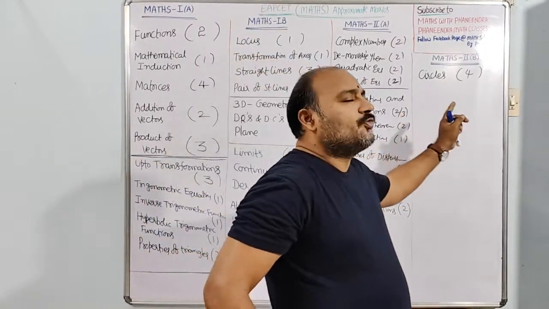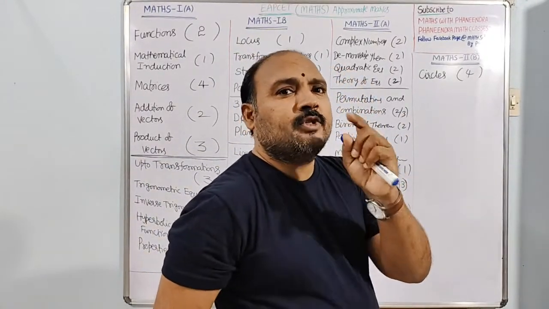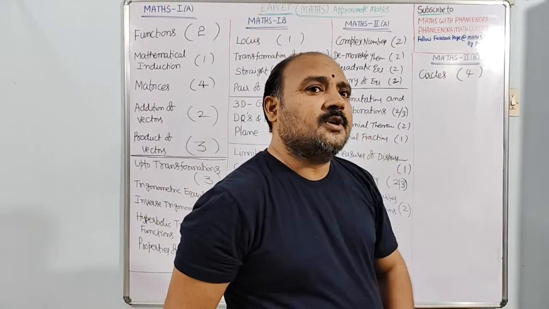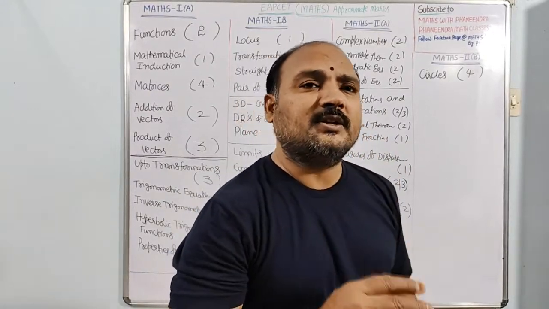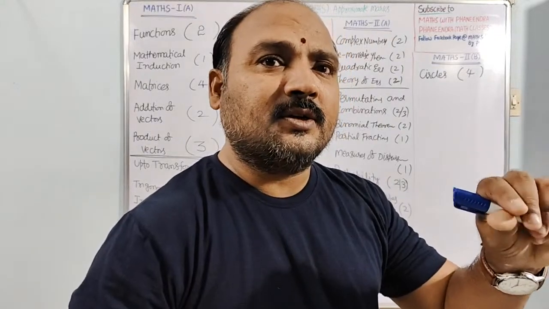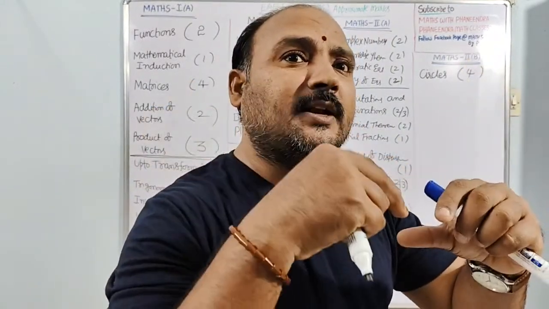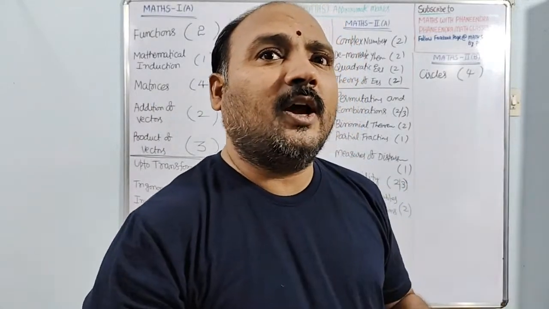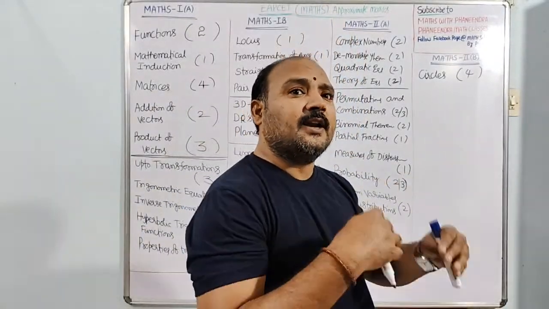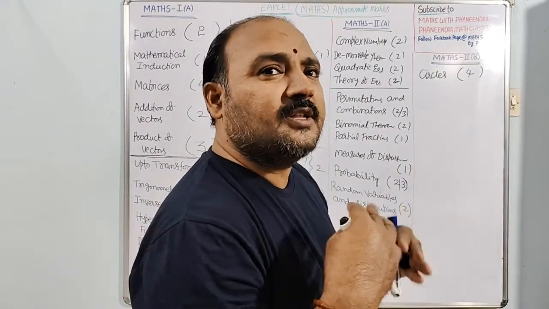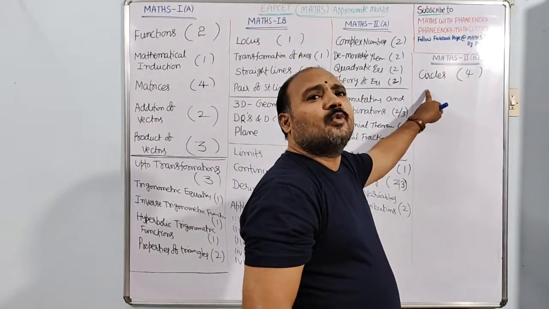Especially out of these, surely they will ask questions on relative positions. Based on relative position of two circles, we have 5 important conditions: circles touching each other internally, externally, two circles cutting in two distinct points, and one circle lying completely inside the other circle. Based on these conditions, we make it compulsory, one question.